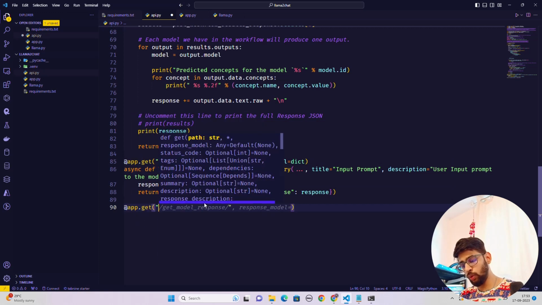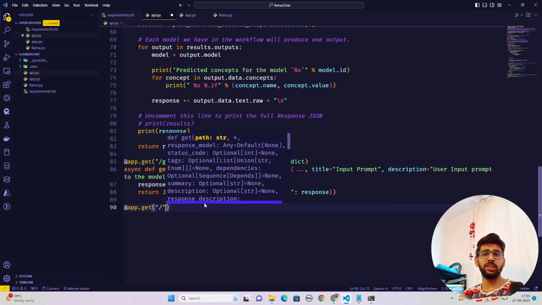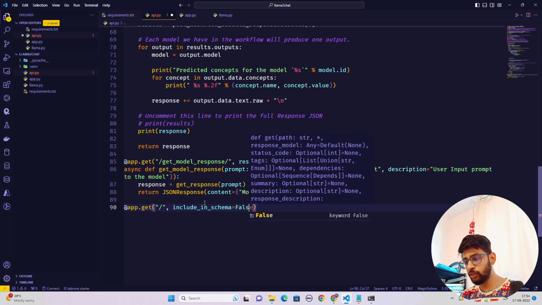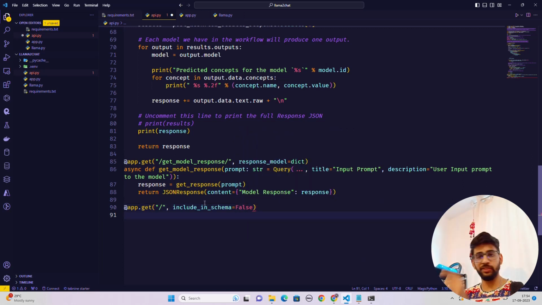And here I'm going to have an empty endpoint because nothing will be there. So when you are hitting it for the first time at localhost 8000, it will open the docs, which is your Swagger specification, the Swagger UI. Or if you want to go on ReDoc, you can also do that. Now app.get, and here I'm going to say include_in_schema equals false. I don't want to include this in the schema of the API specification.